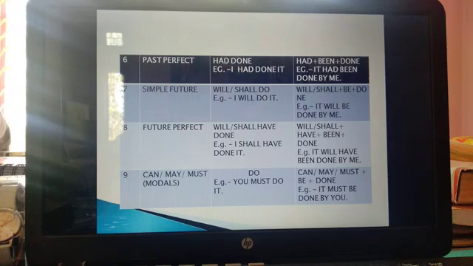The future perfect, will, shall, have done. I shall have done it. And when we change it to passive voice, will or shall plus have plus been plus done. That is, the sentence structure will be like this. It will have been done by me. So please students, look carefully at the sentence structure. Then in case of modals, can, may, must. You must do it. This is a modal sentence where we are using the modal. When we change it to passive voice, it will change to modal plus be plus done. It must be done by you.